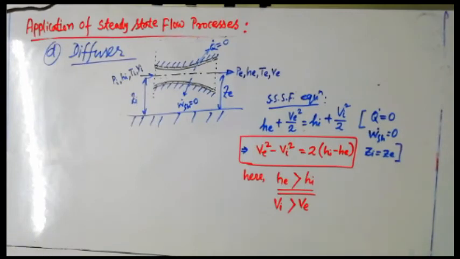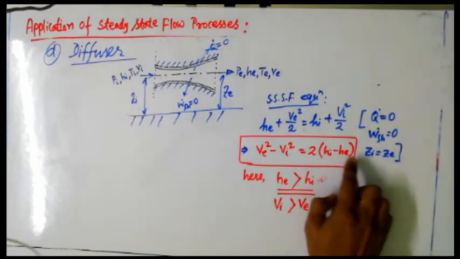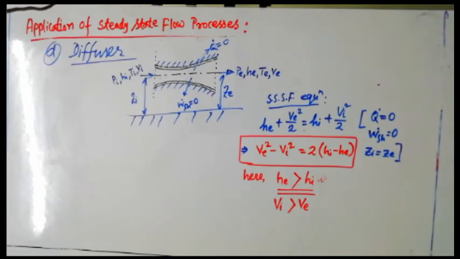Actually the velocity and the specific enthalpy have a reciprocal relationship over here. So while the exit velocity is lower than the inlet velocity, the enthalpy at the exit will be higher compared with the inlet. While this condition is occurring, HI minus HE will give you a negative result.